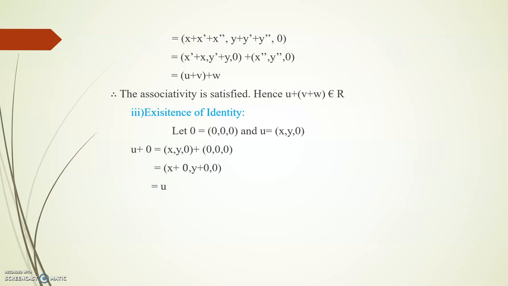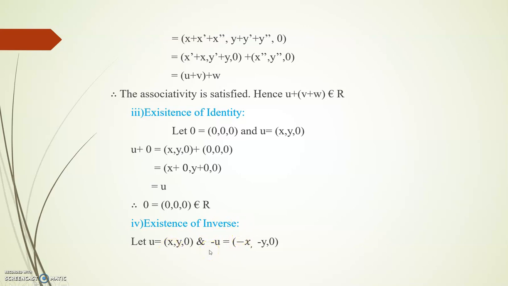So this property is also satisfied. Next we are going to see the existence of inverse. Let u is equal to (x, y, 0) and minus u is equal to, here we are defining another vector, minus u is equal to (-x, -y, 0). So this is also another vector. This is the inverse of this u.